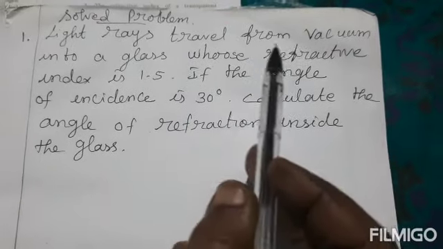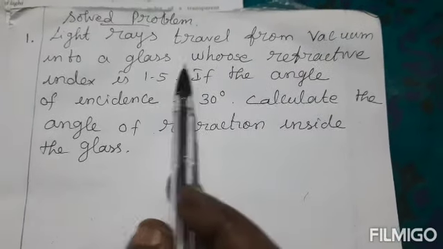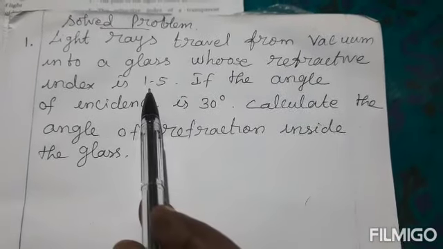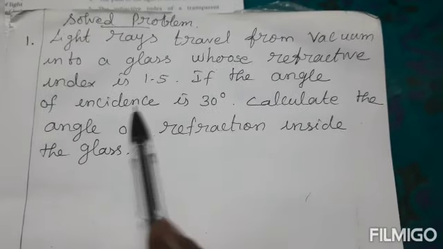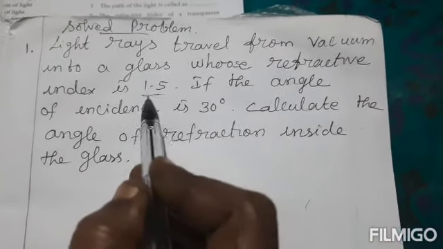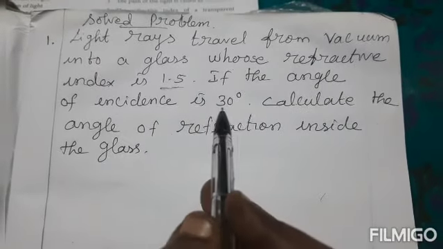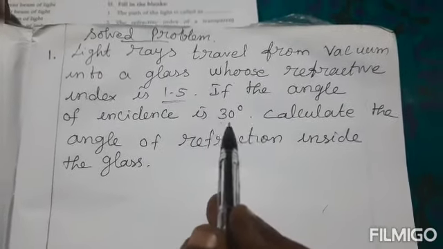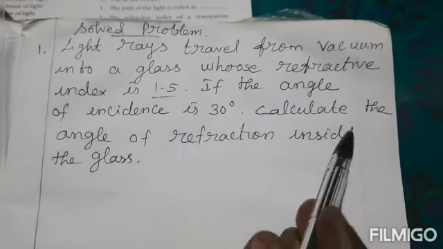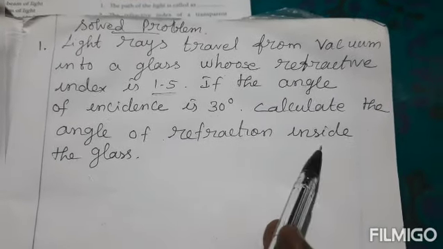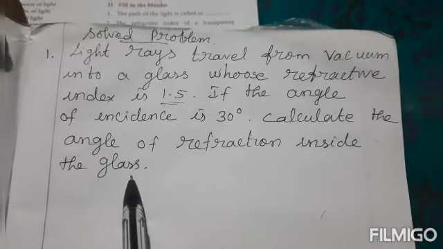Light rays travel from vacuum into glass whose refractive index is 1.5. So what is refractive index? Denote the letter mu. That is given as 1.5. If the angle of incidence, denoted by the letter small i, is given as 30 degrees, calculate the angle of refraction inside the glass. That only you have to calculate.